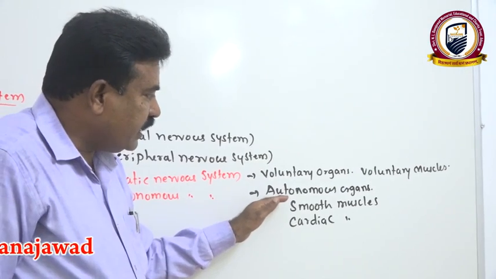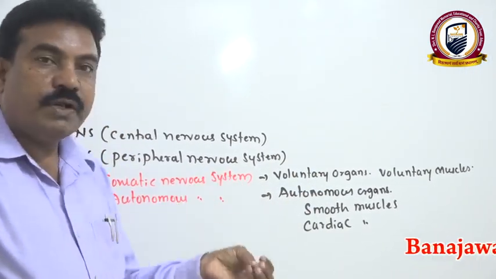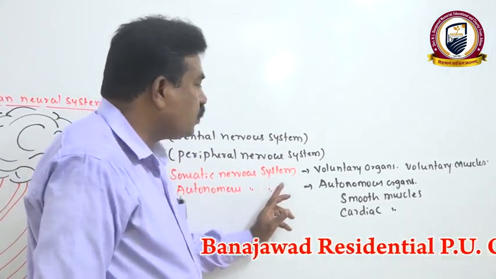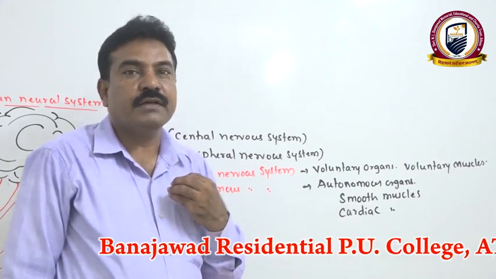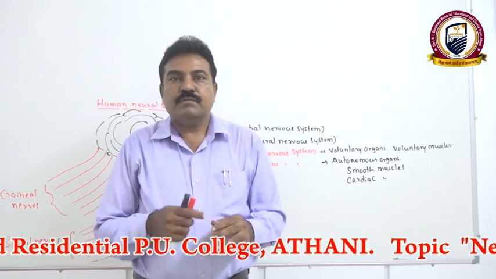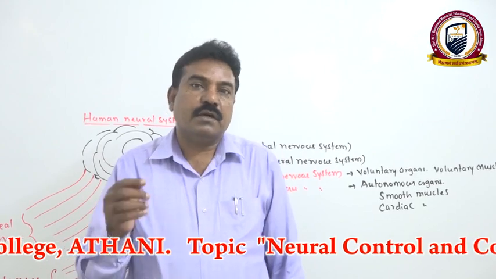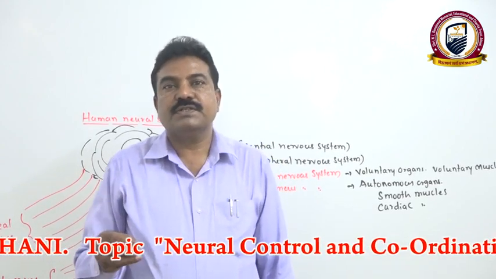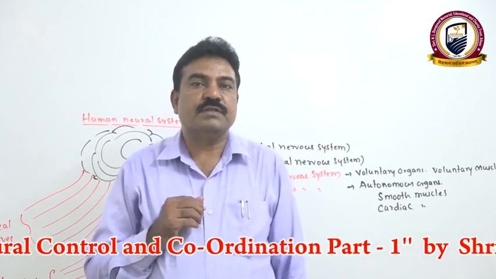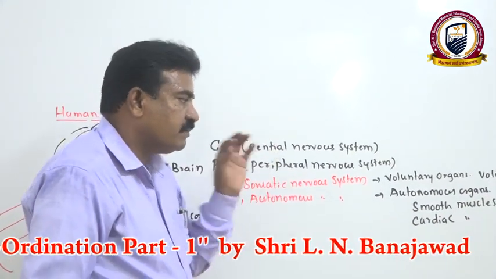Therefore, whatever function does not take place according to our will and wish is innervated by the autonomous nervous system. Suppose you take the peristalsis movement of the alimentary canal, heartbeat, blood circulation, urine formation, glandular secretion, all these processes are autonomous activities. They are under control of smooth muscles. These are all innervated by the autonomous nervous system.